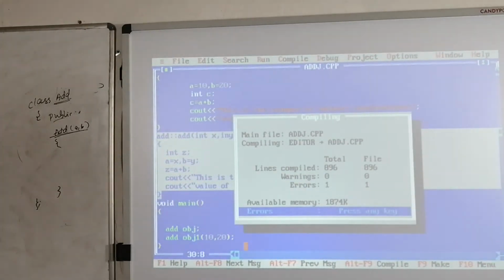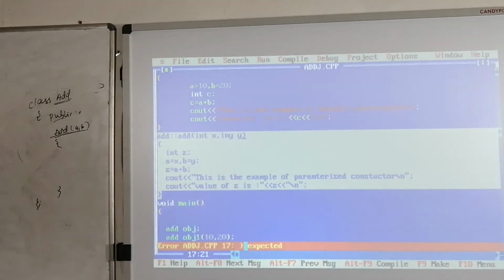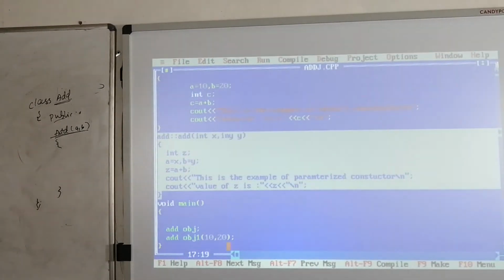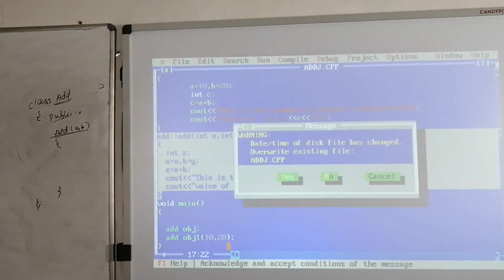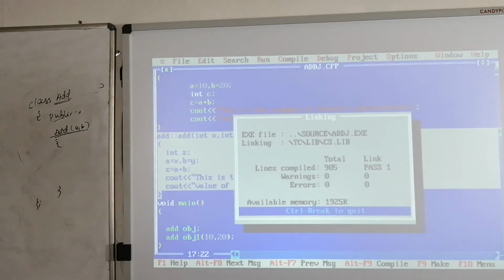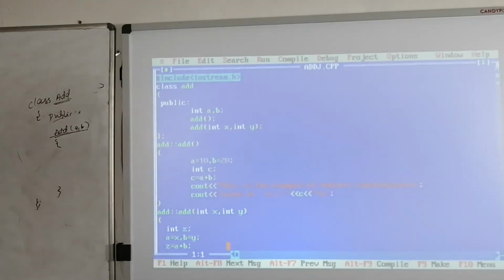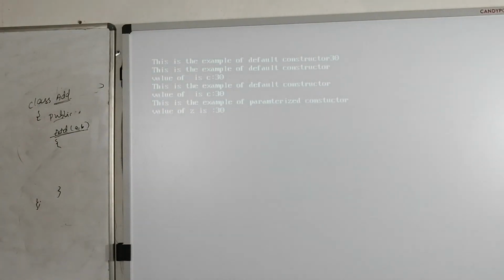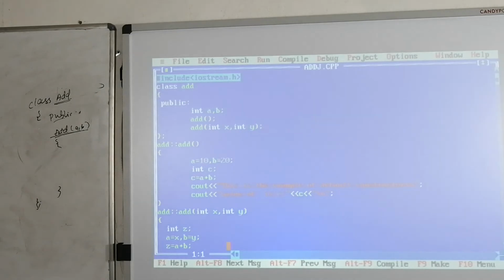Execute this one, Control plus F9. See here, int y. Plus F2, yes, Control plus F9, yes, Alt F5. See here, this is the example of default constructor, value of c is 30. This is the example of parameterized constructor, value of z is 30, right? With this, parameterized constructor is completed. In the next video I am going to explain what you mean by copy constructor.